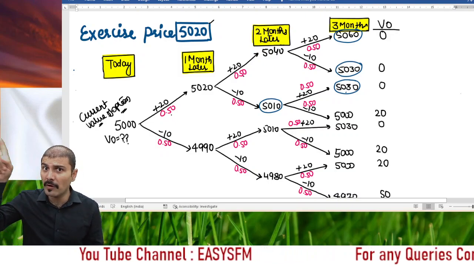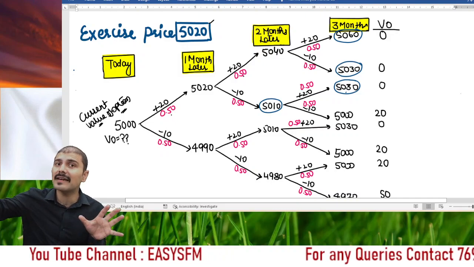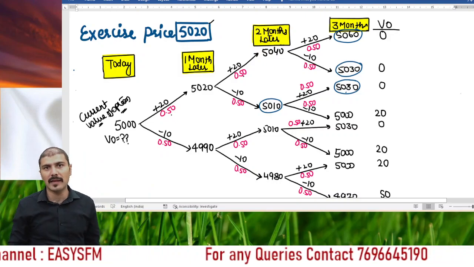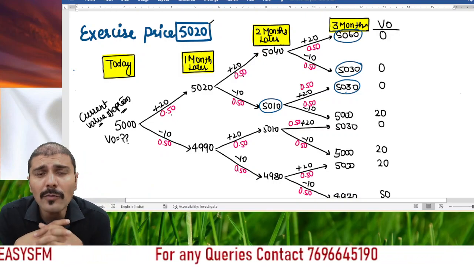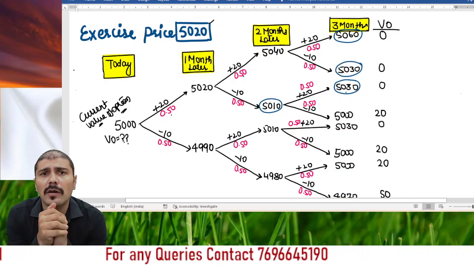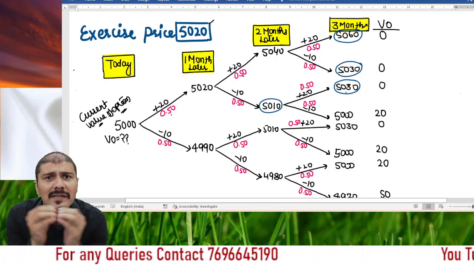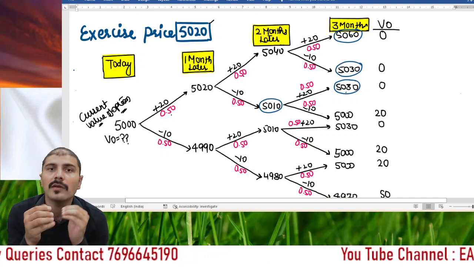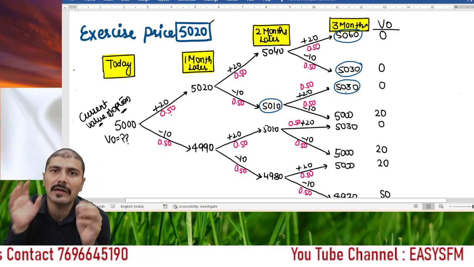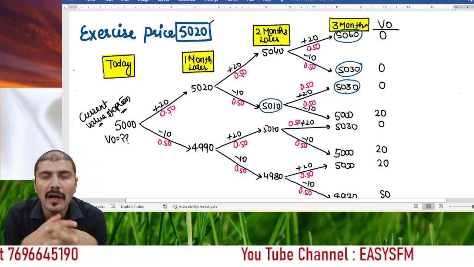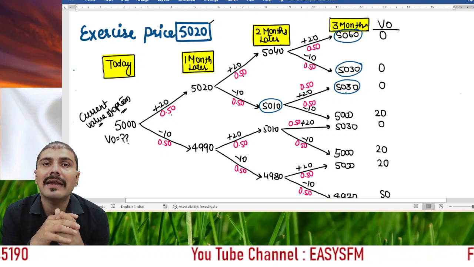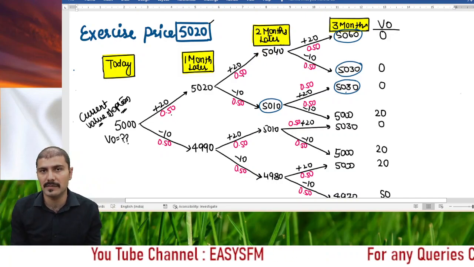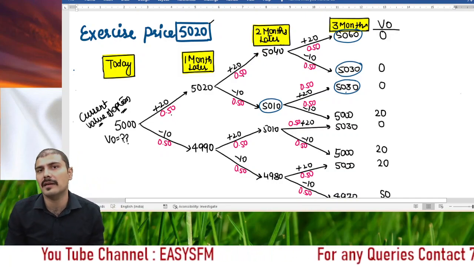Just remember one thing: if you have to cut a bigger tree, always start by cutting down branches one by one first, and then come to the base, right? So for the calculation of small situations, the probability risk neutralization approach for calculation of probability can only be applied on one spot price, one high price and one lower price. So this is a bigger tree, I want to cut it down, so I will try to bifurcate this entire tree into smaller parts, smaller branches, and then start cutting it down.